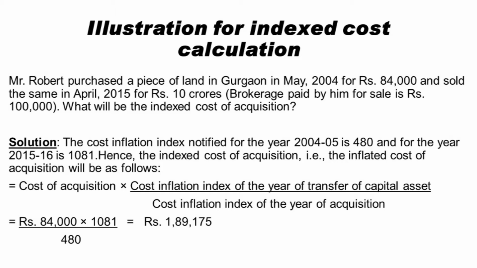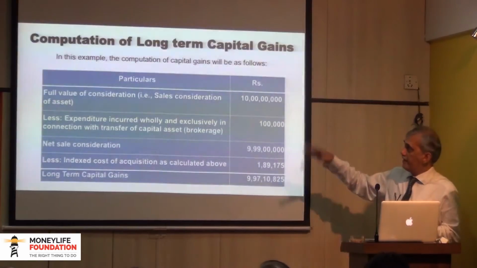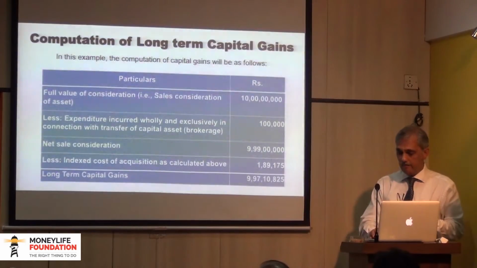He purchased in May 2004, so financial year 2004-5. In that year the index was 480. So Mr. Robert's index cost of acquisition becomes 1,89,175.